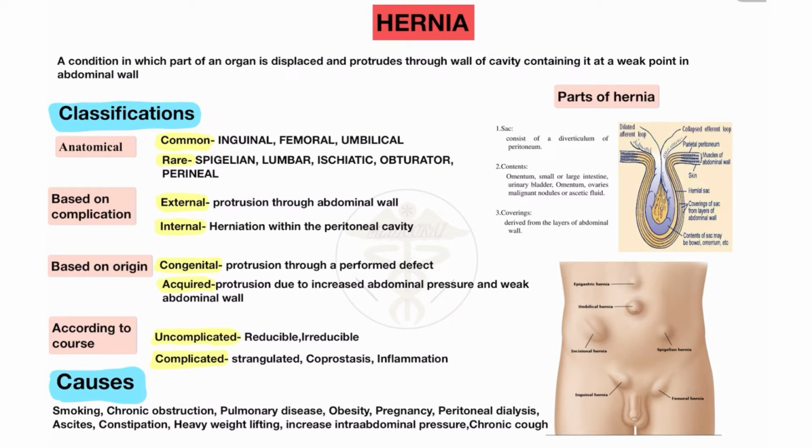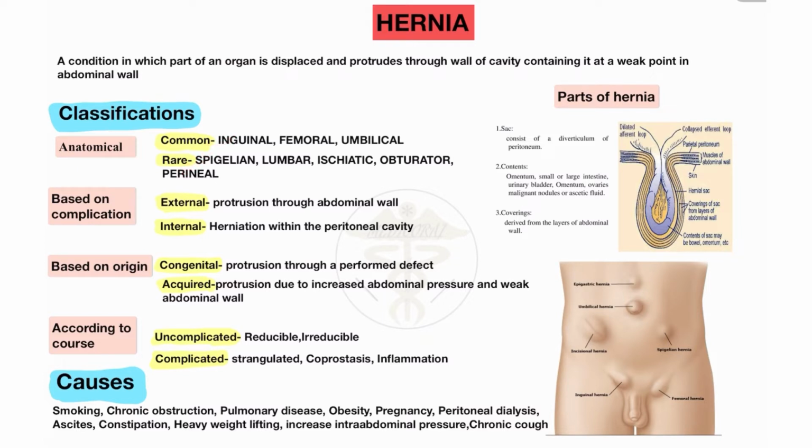Classification of hernia. There are different classifications according to different scientists, but these are the classifications which are mostly used and asked in college examinations and also in competitive examinations. First, on the basis of anatomical position, meaning where the hernia occurs, there are two types: common and rare.